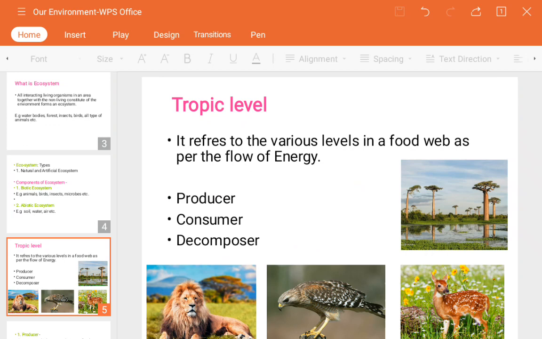Now, it refers to the various levels in the food web as per the flow of energy. So, what is meant by the flow of energy and all, you will get clear out. First of all, you must know the trophic level consists of three major parts. First one producer, second one consumer, third one decomposer.